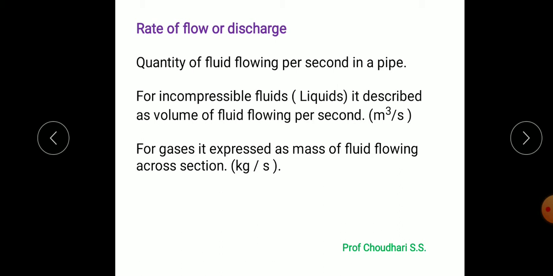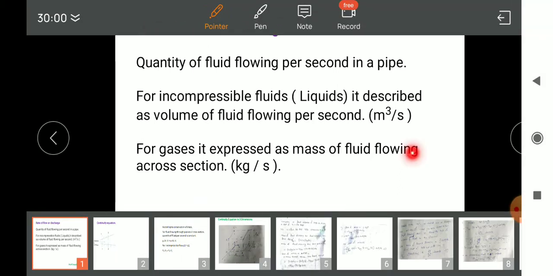For gases, they are compressible. So mostly instead of volume, they are expressed in how much gas is flowing per second. So quantity can be expressed in meter cube per second or kg per second. That is, the rate of flow is in meter cube per second or kg per second. Next, we consider the continuity equation. The continuity equation is related to conservation of mass.